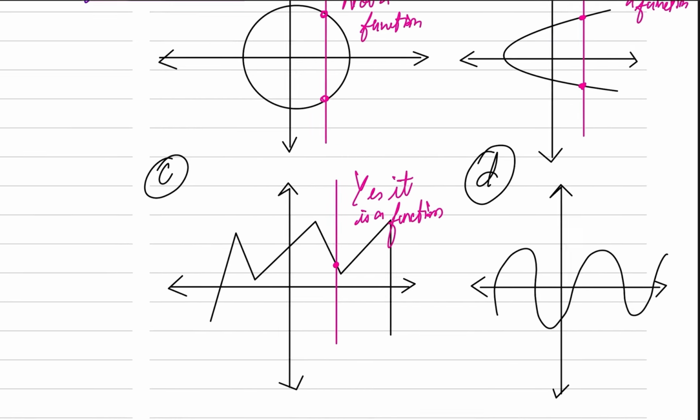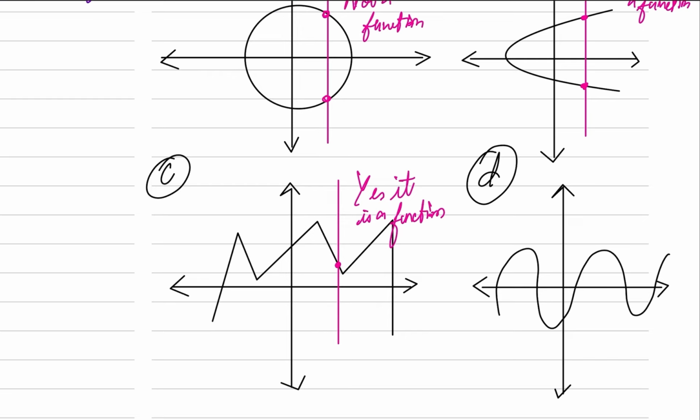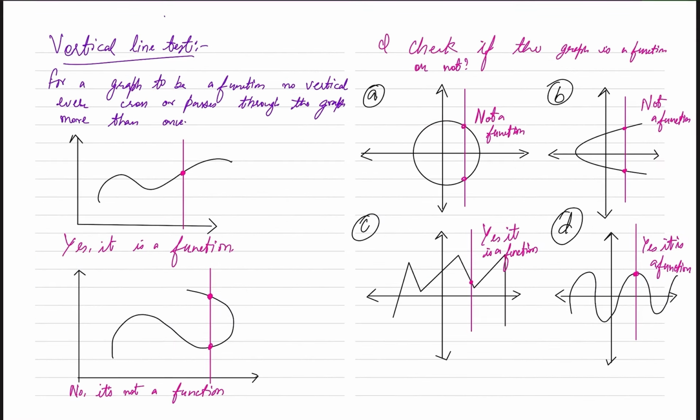And if I do the same thing here, I pass the vertical line through this, you will see it is passing through exactly one point. So yes, it is a function. I hope now you can look at any graph and tell if it is a function or not.